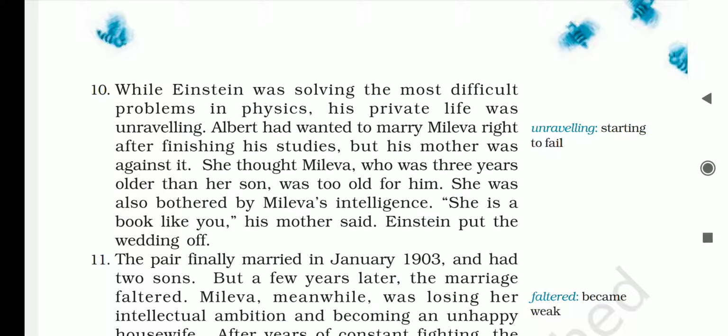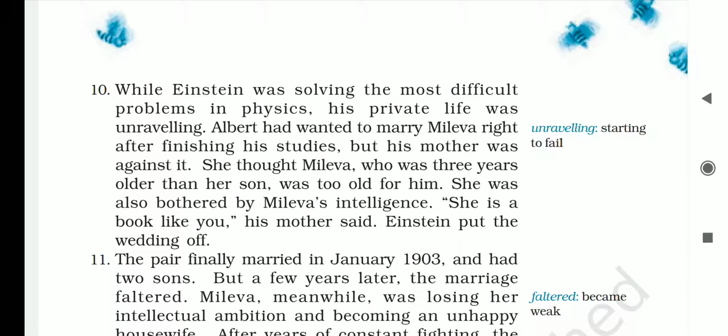Moreover, she was so intelligent that she would not be able to adjust herself as a wife, and it would be too difficult to understand her feelings because she was like a book for his mother. So she denied the marriage, and according to his mother's wish, Einstein also postponed the idea of marriage with Mileva.